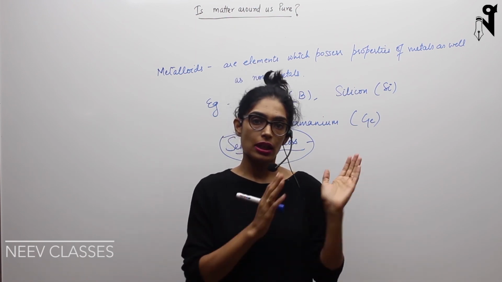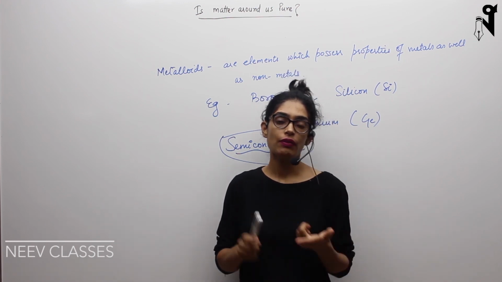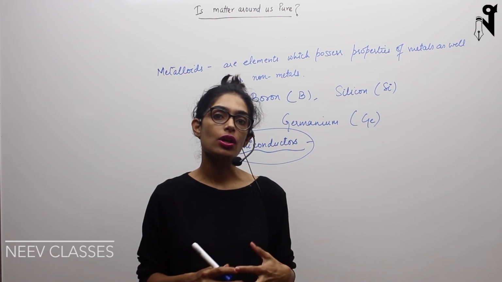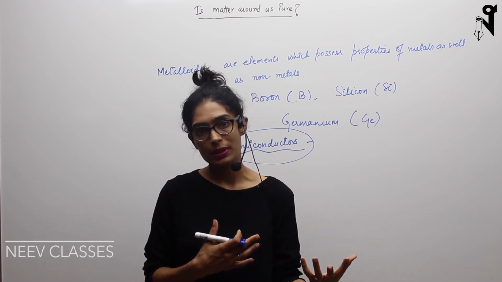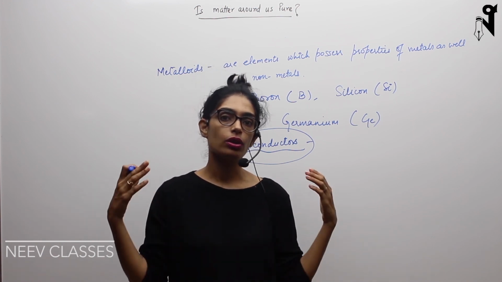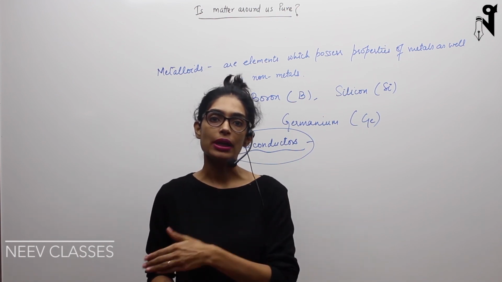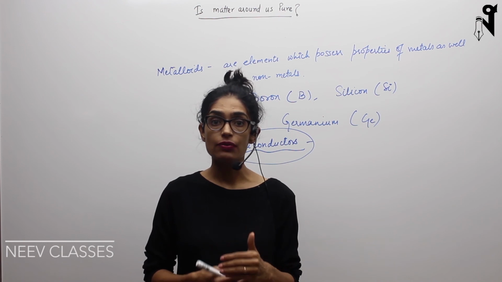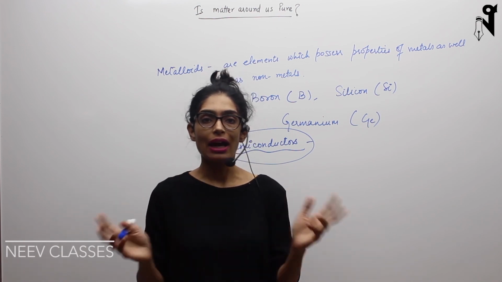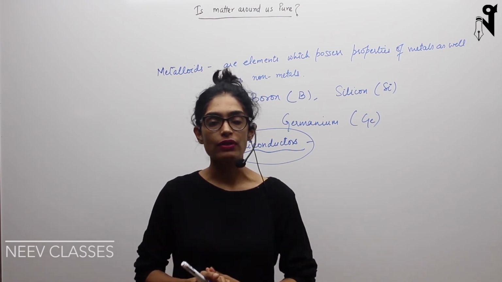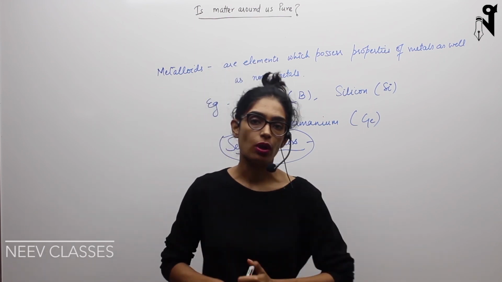For today's class, we have understood the basic terminology difference between pure and impure, and we have understood some details of the pure substances. And in pure we have gotten detail of elements, metals, non-metals and metalloids. We have understood the properties of metals, the properties of non-metals, and what metalloids are. Compounds, how the compounds form, that also I have discussed a bit. Next class we'll be talking about mixtures.